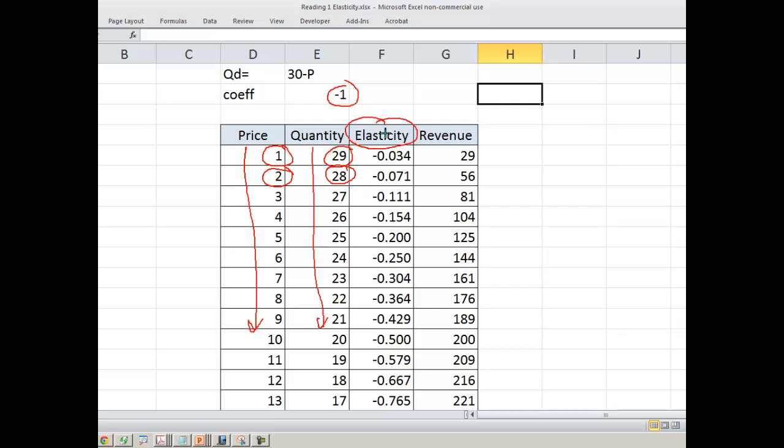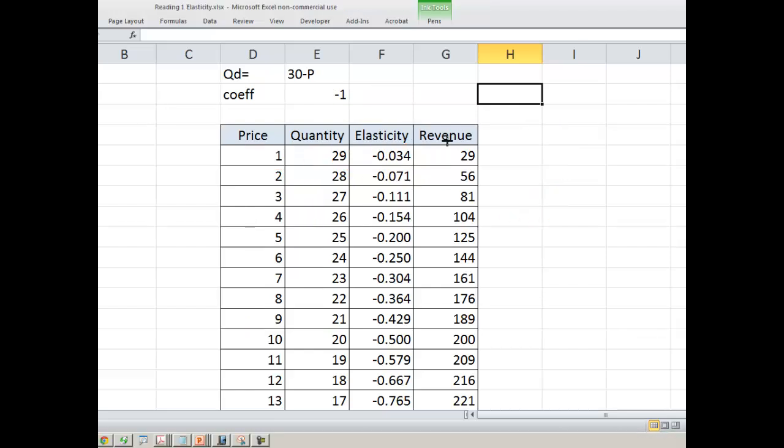Now we know the formula of elasticity. Elasticity will be the coefficient into your original price divided by your original quantity. So at this point, the elasticity will be given as minus 1 into 1 by 29, which comes to minus 0.034. What you should do is take only the modulus, only the absolute value of the elasticity.